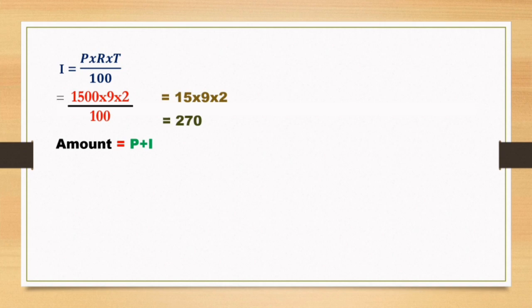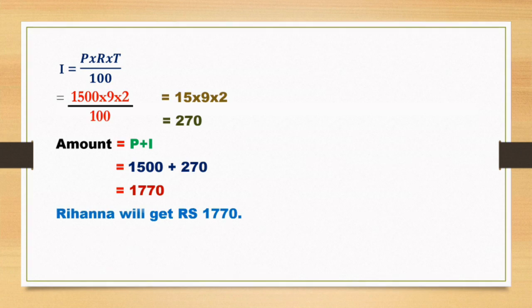Amount equals P plus I, that is 1500 plus the interest we got, 270. Addition of both is 1770. That is, the amount is 1770. Here the answer statement will be: Rihanna will get rupees 1770.